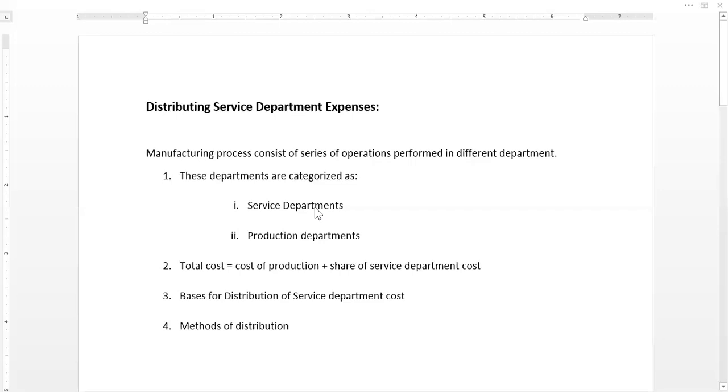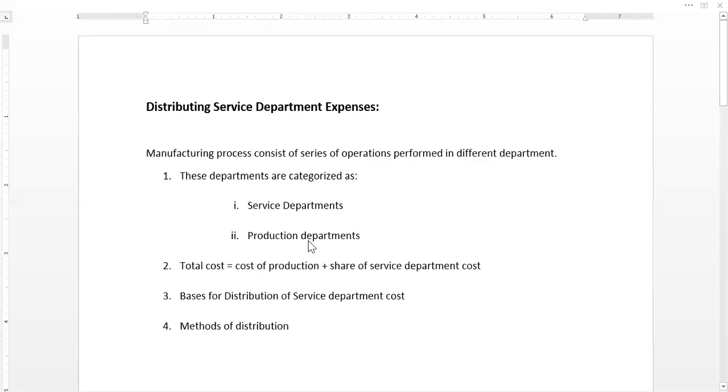So there comes a need that the cost of these types of service departments be allocated to the production department, so that the final cost to be allocated to the product can be calculated. And production departments, on the other hand, are those that perform actual manufacturing operations. Here the products are actually manufactured, and the product cost is directly incurred in the form of direct labor, direct material, and efforts related to the production department.